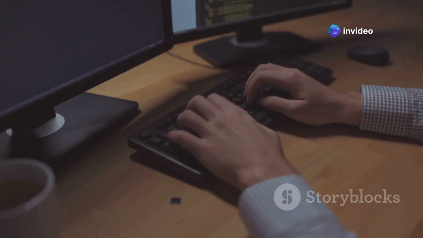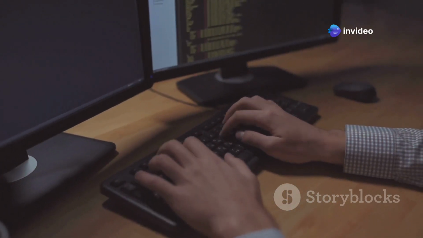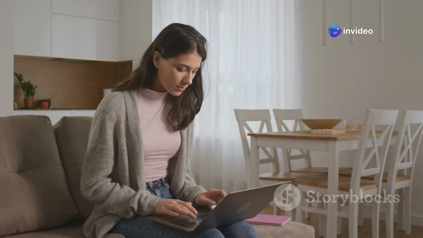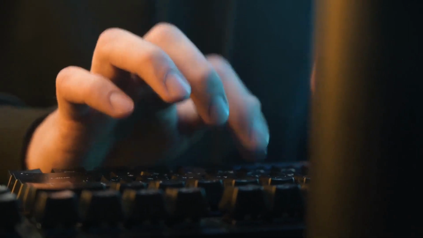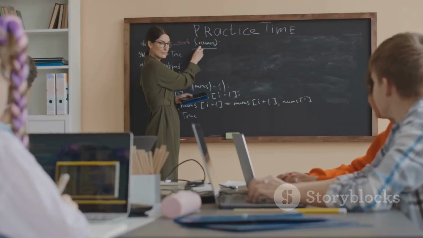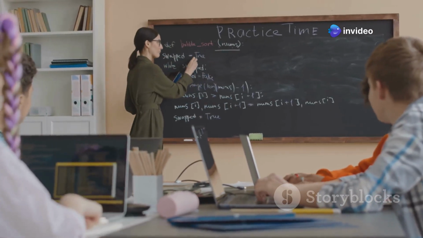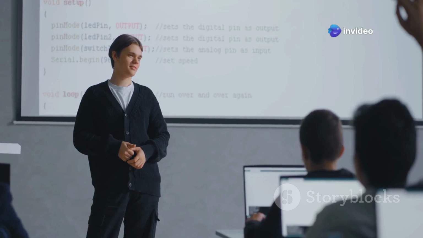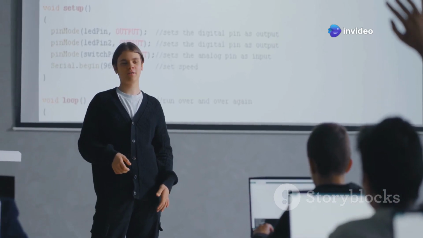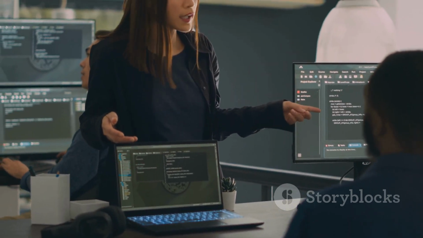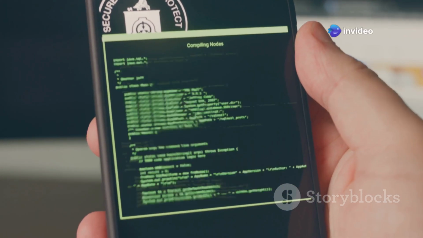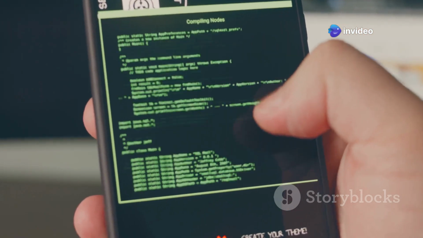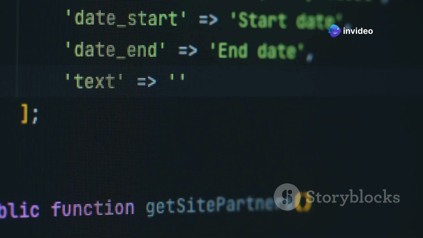Before we move on, let's perform a small ceremony to set our intention. This journey is yours, and you should feel proud of every step. Place your hands on your keyboard, take a deep breath, and say this affirmation out loud. I am a coder. I learn with curiosity and courage. This small act anchors your learning in a positive mindset. It reminds you that this space is for you to explore and create. Every time you open the terminal, remember this feeling of empowerment. You are not just typing commands, you are building a new skill, one line at a time, with confidence and purpose.